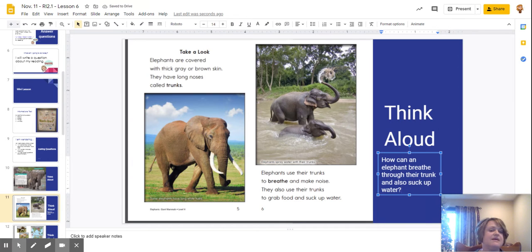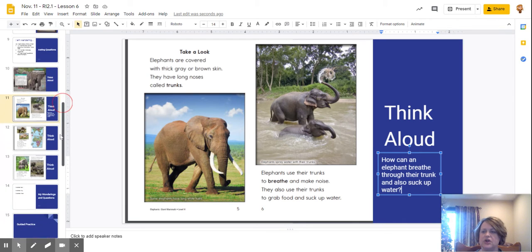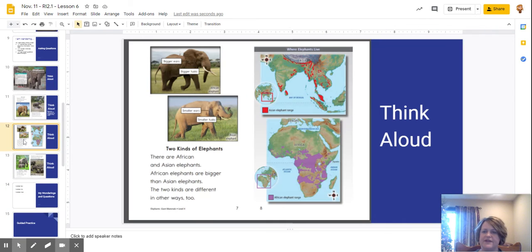Now notice that my sentence has a question mark because I'm asking someone, how can it be possible that an elephant can breathe through his trunk and also suck up water? So when we're asking a question, remember we have to put a question mark. All right, let's read on and see what we can learn about elephants.